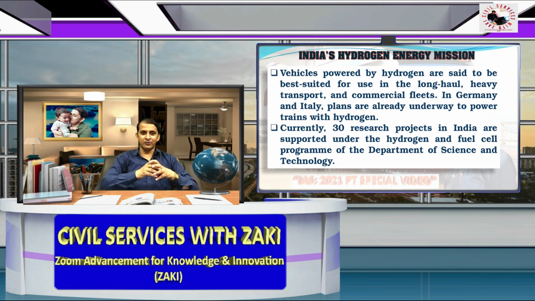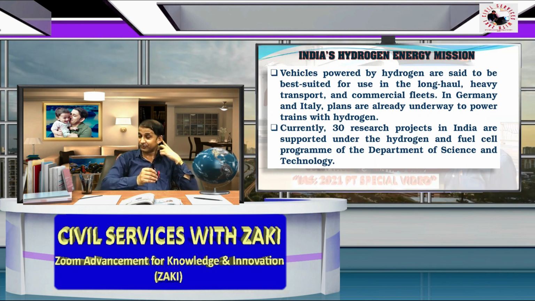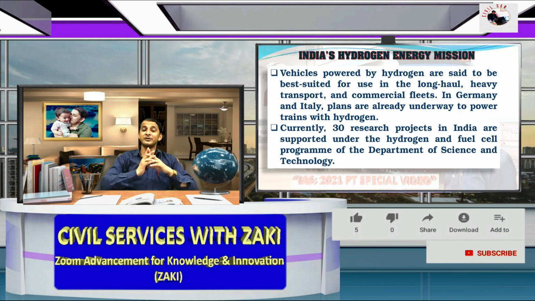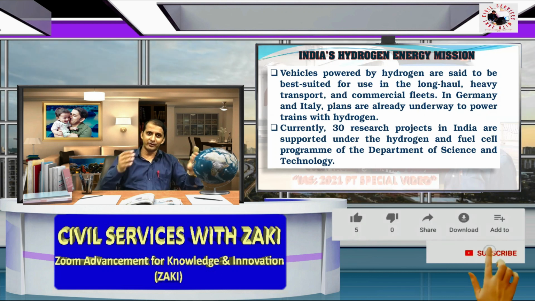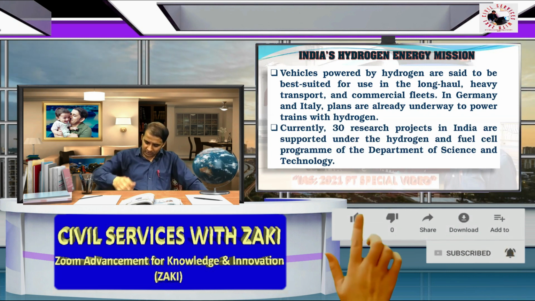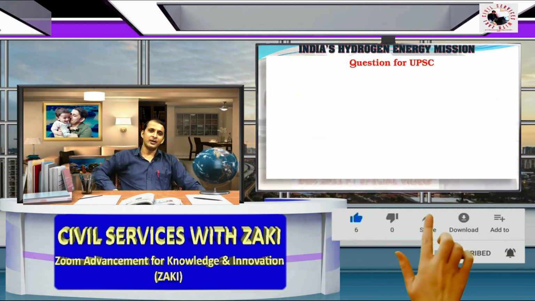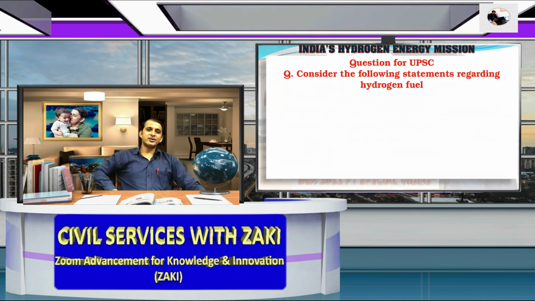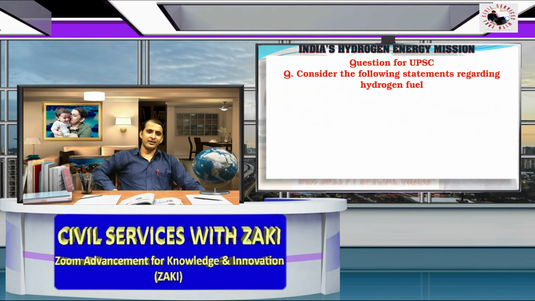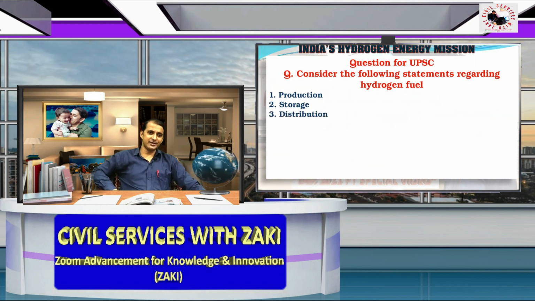So we move forward, and why is this significant for the civil services examination? This video is significant for mains, not only the PT. As this is a series for PT, we provide a question. Question for the UPSC: consider the following statements regarding hydrogen fuel: 1, production; 2, storage; 3, distribution; 4, end use.